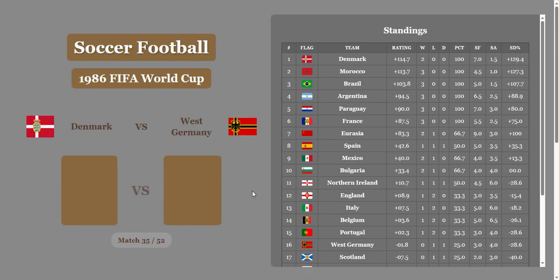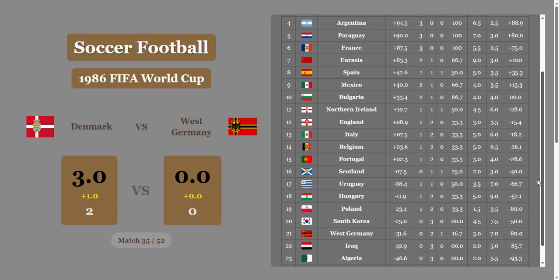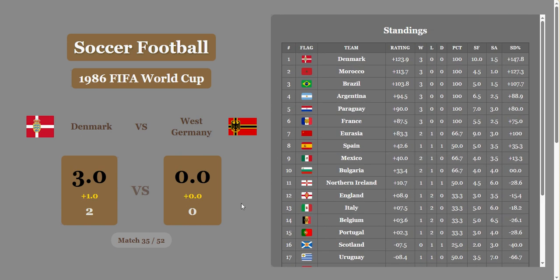Denmark versus West Germany. Denmark destroys them. That's bad for Germany. They're not having a great tournament either. They're going to fall into 21st place, and Denmark will take number 1 after the group stage.